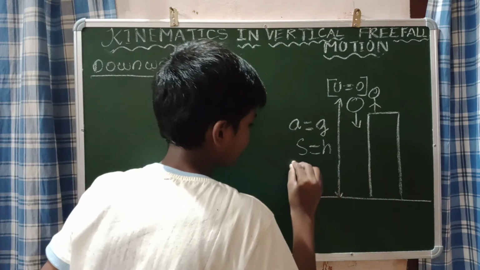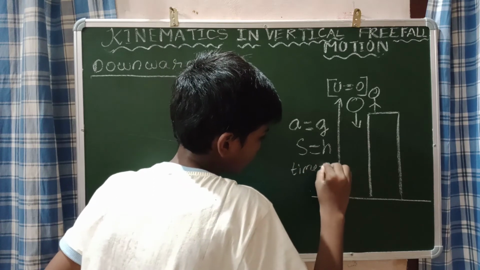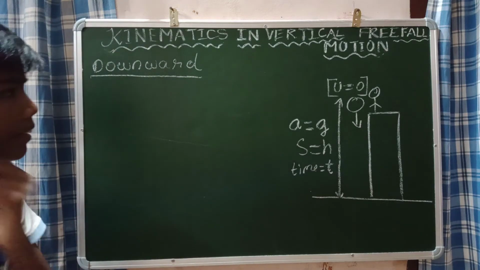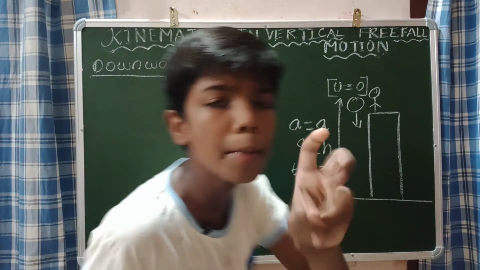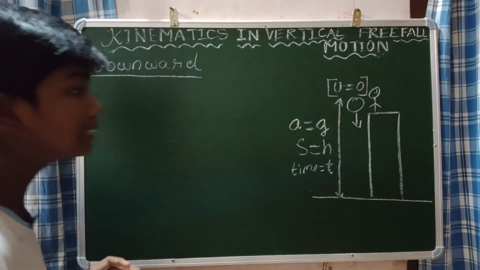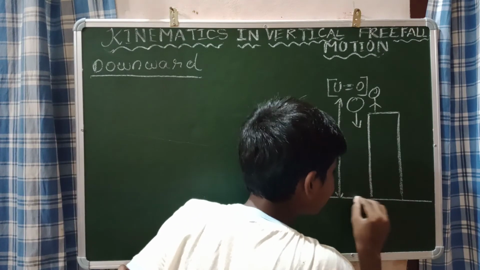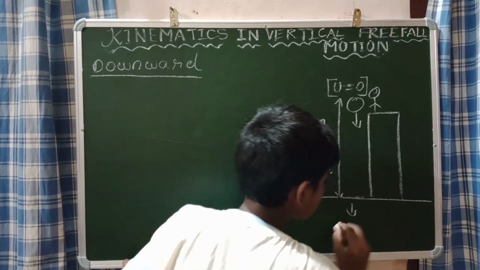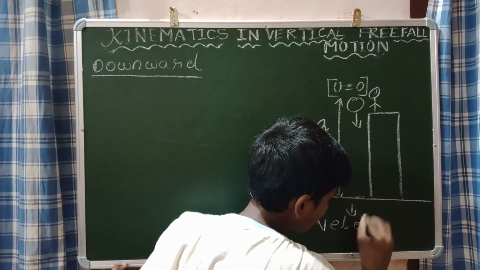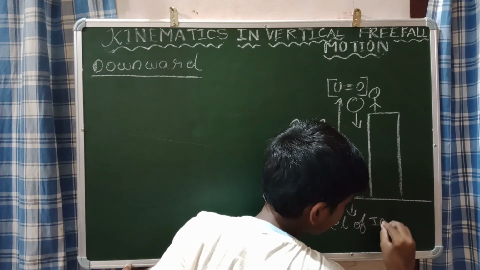The time taken, let us take it as t. Time is equal to t. Now, an important thing I want to tell here is that the velocity of the ball at the particular instant when it hits the ground is called the velocity of impact.